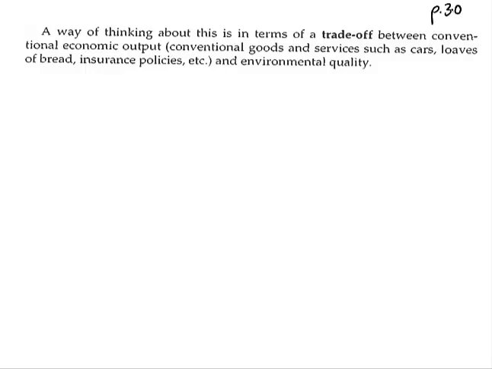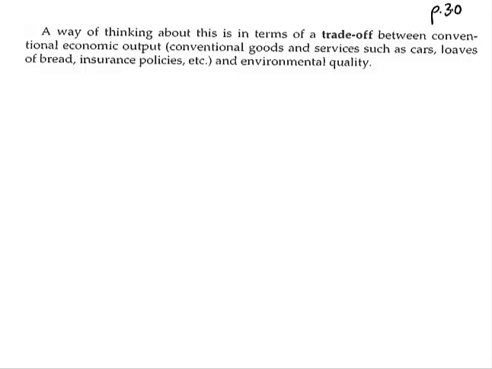and I want to rewrite this in my own words. So the textbook said, a way of thinking about this in terms of a trade-off between the conventional economic output, conventional goods and services such as cars, loaves of bread, insurance policies, etc., and environmental policies.